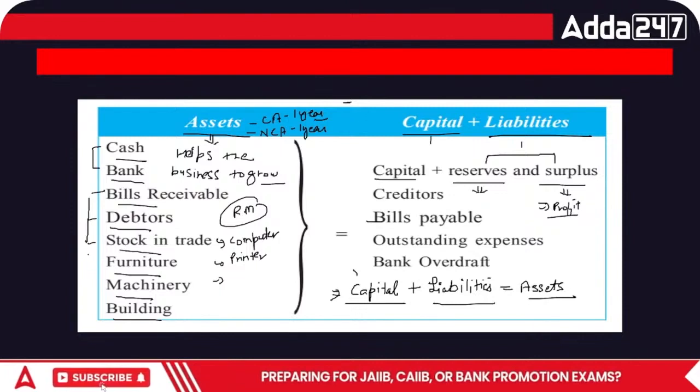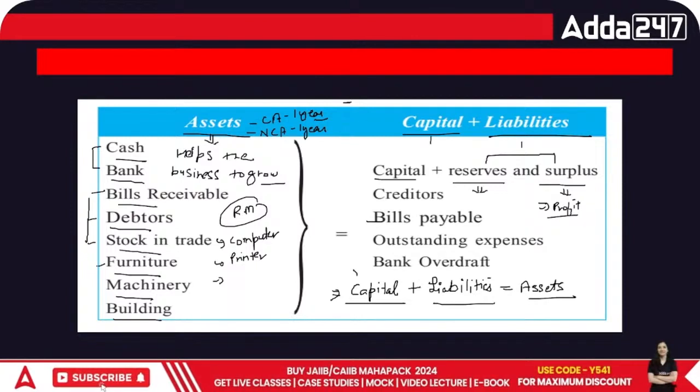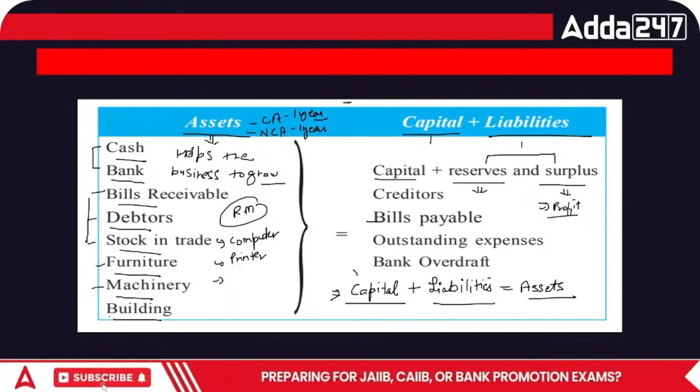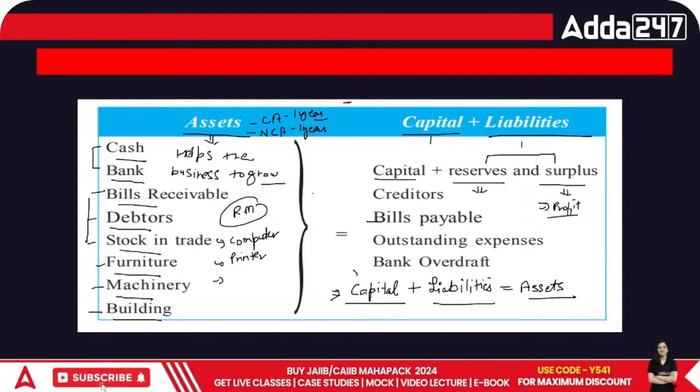Then furniture, you use so your employees can sit. You use machinery so that you can produce more. And you have your own buildings through which you are able to work in a better way.